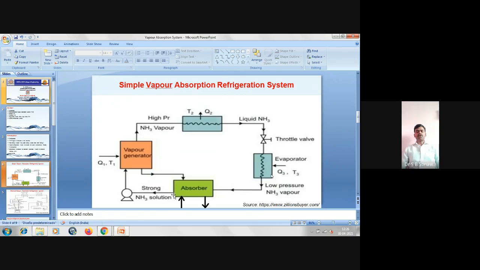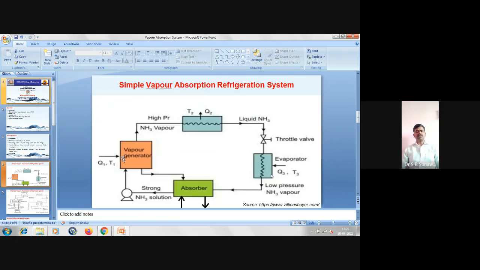The strong aqua ammonia solution means it consists of maximum quantity of ammonia vapor and less quantity of water. That strong aqua ammonia solution gets pumped with the help of the pump, and then it enters the generator where we are supplying the heat.